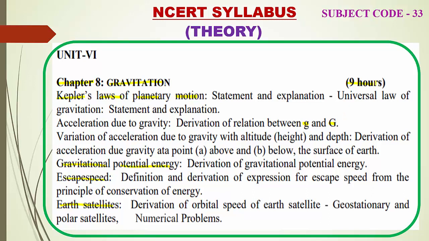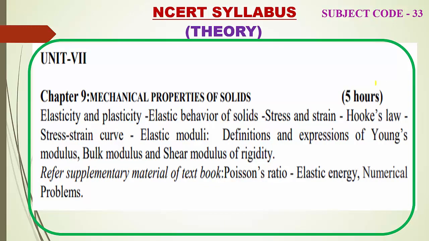Up to gravitation, this is volume 1, means first term syllabus. This is the present syllabus. Now I will explain the second term syllabus, means after your midterm examination, we are going to start with unit 7. That is chapter number 9, mechanical properties of solids. In unit 7, totally there are 3 chapters. Mechanical properties of solids is chapter number 9.